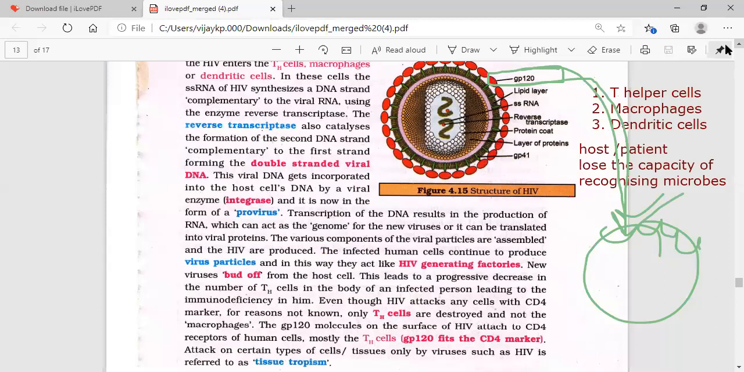Attack on certain types of cells or tissues only by viruses such as HIV is referred to as tissue tropism.